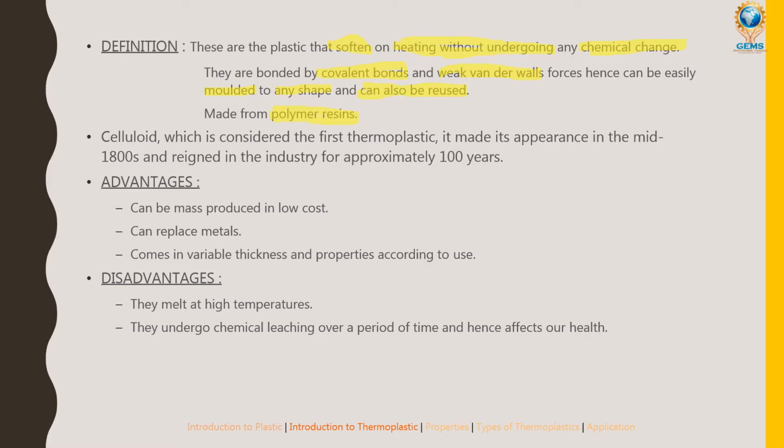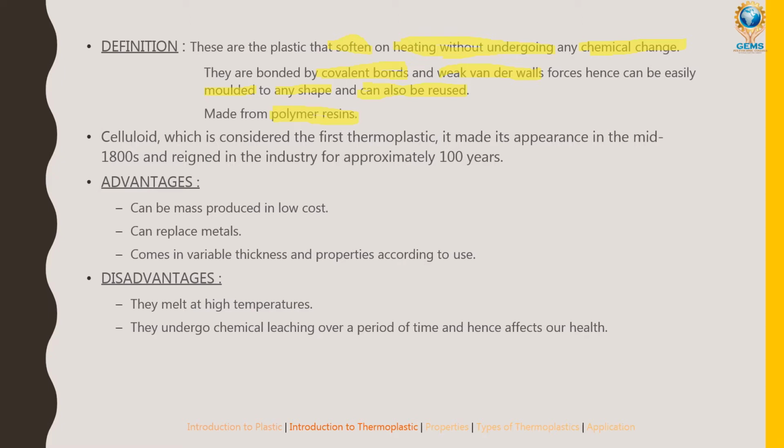Next one is celluloids, which is considered the first thermoplastic. It made its appearance in the mid 1800s and reigned in the industry for approximately 100 years, until about 1900.